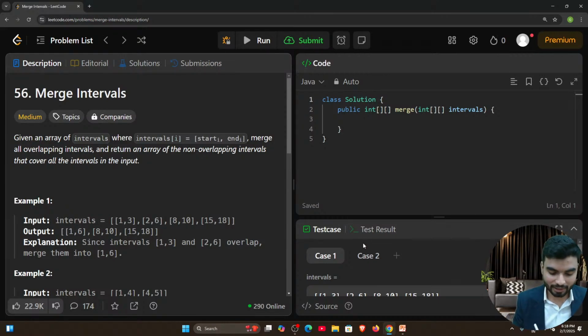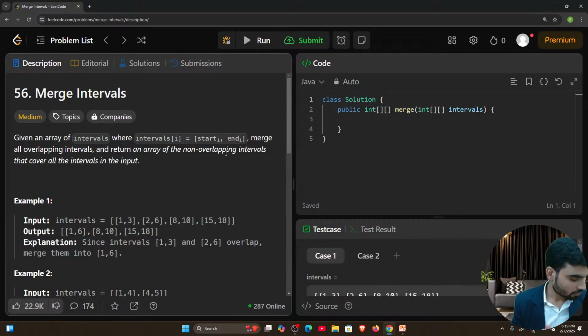Okay, cool. So now we'll read the problem statement. Given an array of intervals where intervals[i] equals start i and end i, you have an array named intervals. This is an array of intervals, and you will have values like start i and end i, which means you will have arrays inside an array. Merge all overlapping intervals and return an array of the non-overlapping intervals that cover all the intervals in the input.